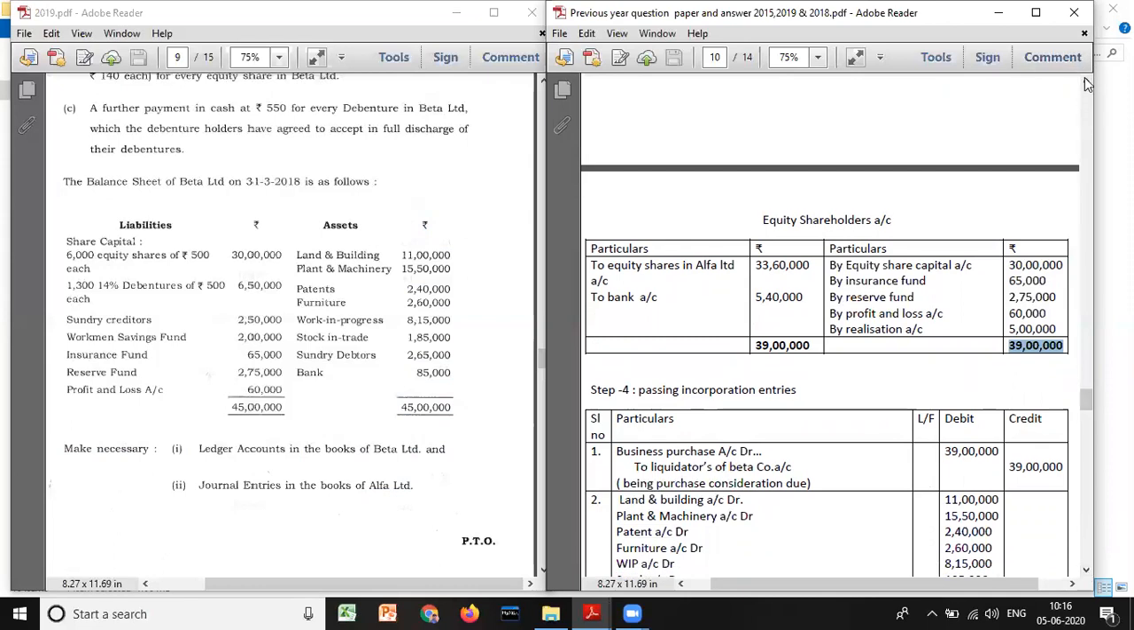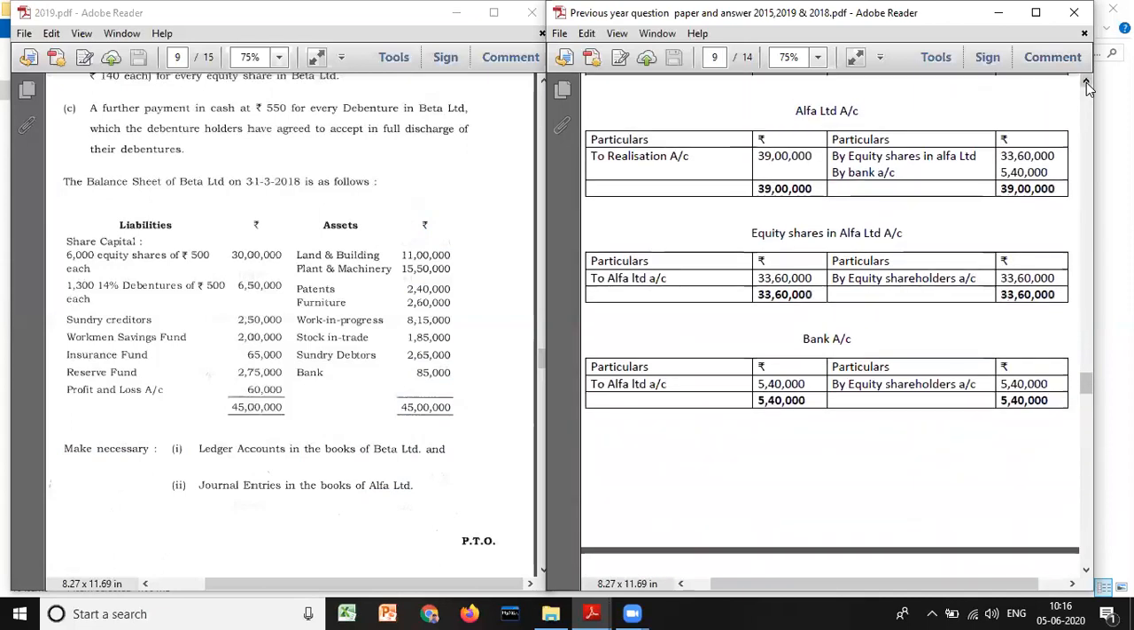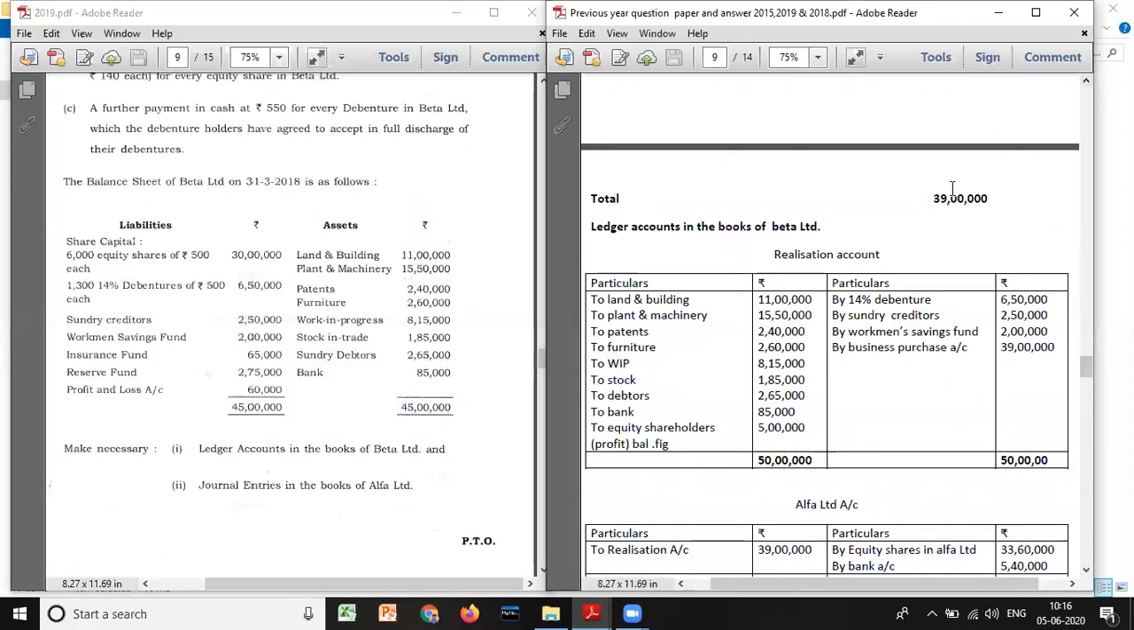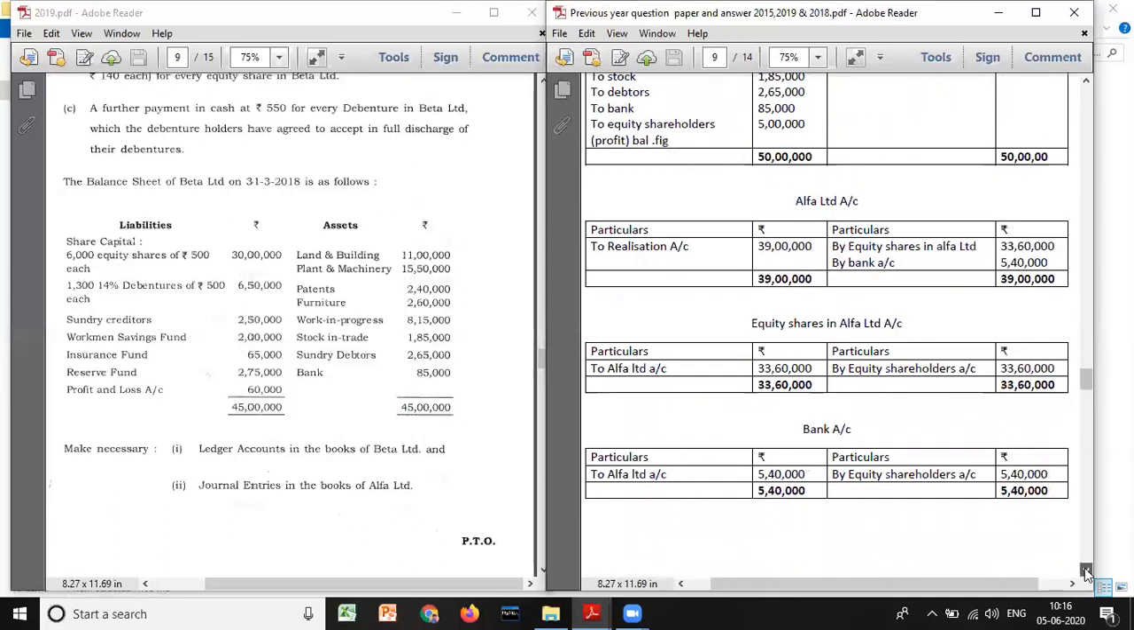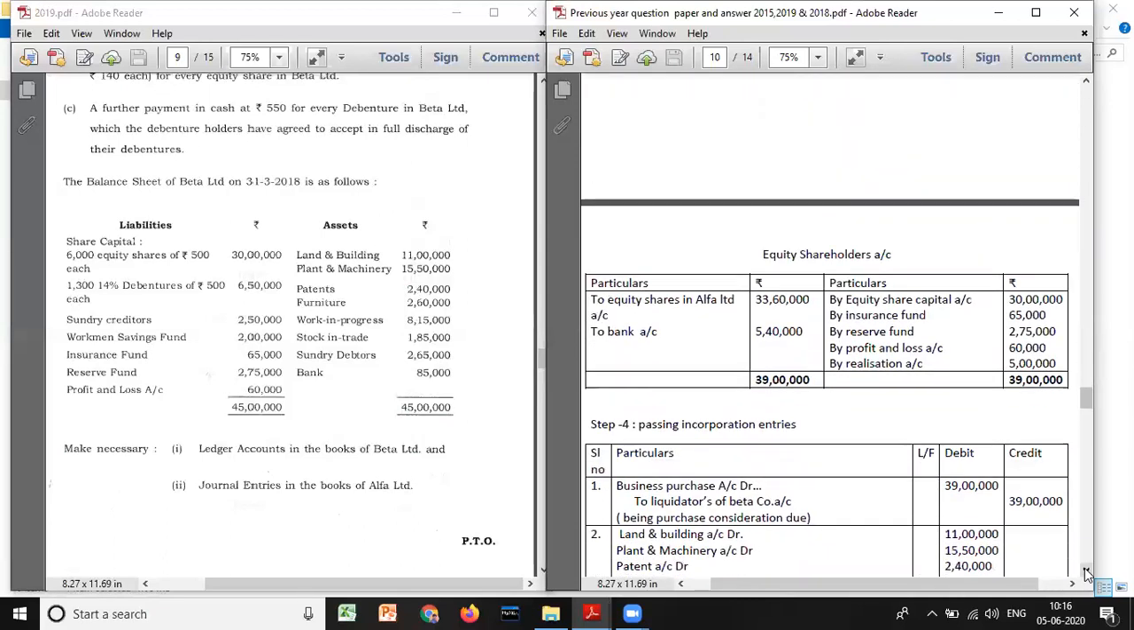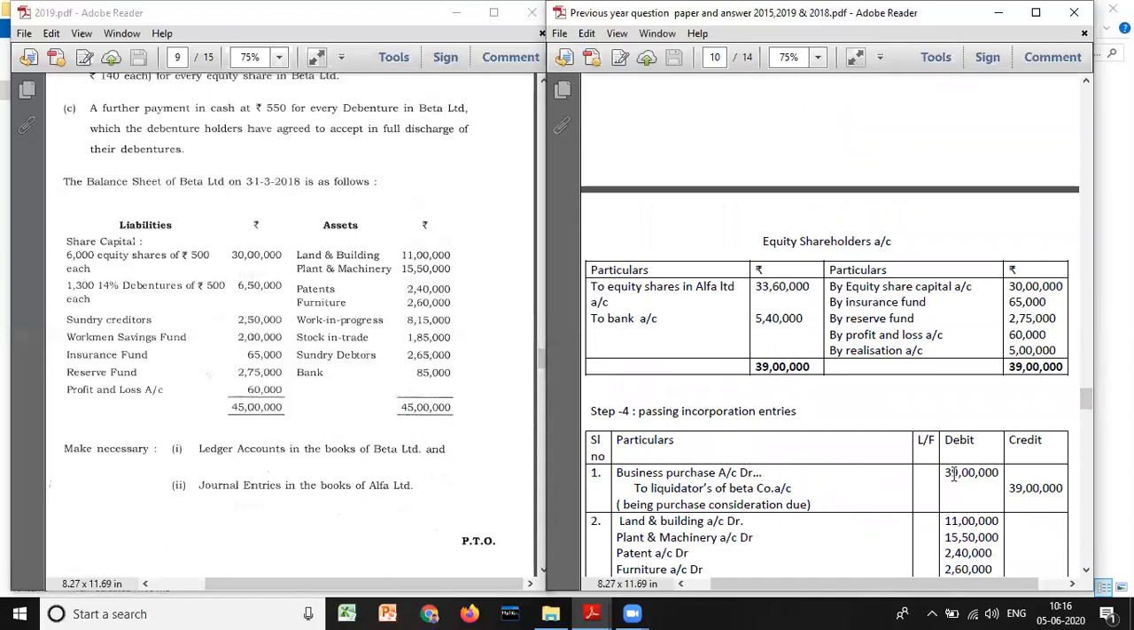The first one is always the business purchase account, or you can also call it the Alpha Limited account. What is the purchase consideration amount we need to pay? 39 lakh. And how will that be discharged? Cash 5 lakh 40,000. Now what you need to do: Business purchase account debit 39 lakh to liquidators of Beta Limited 39 lakh.